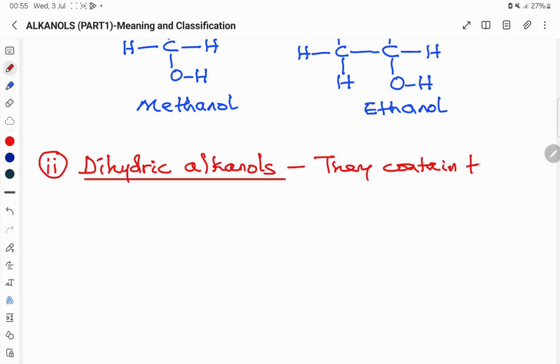They contain two hydroxy groups, only two hydroxy groups in their molecules. Two hydroxy groups per molecule.